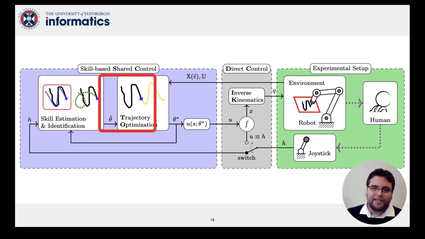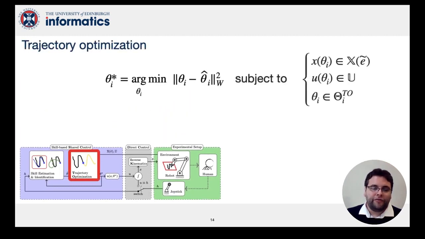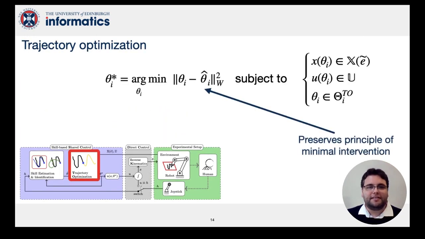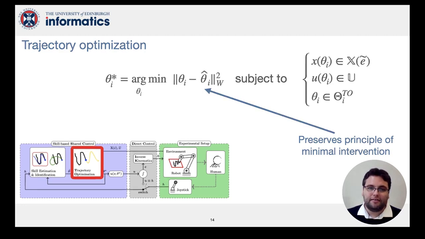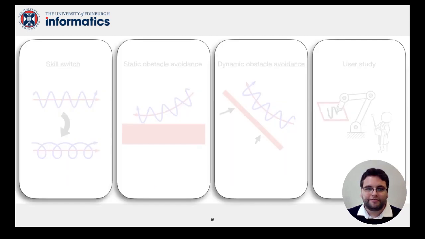The estimated intention is passed to a trajectory optimization step, which, subject to constraints, optimizes a convex cost function offset by the estimated intention. This preserves the principle of minimal intervention, which is important for the user's acceptance of shared control systems. We are able to find solutions fast enough to facilitate an MPC loop. This allows us to adapt signals to changes in the environment and operator intention.